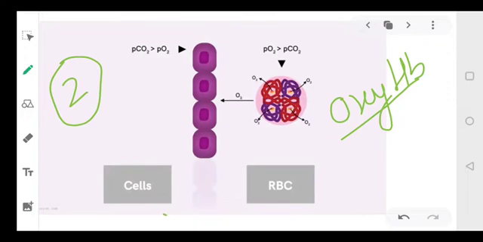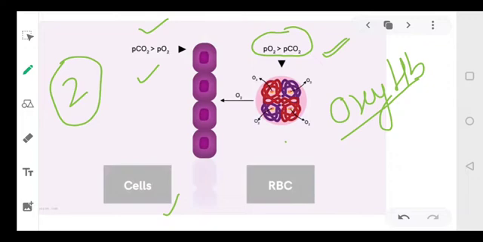In the blood the partial pressure of oxygen is more than CO2. But in the cells, the partial pressure of CO2 is more than oxygen. So reverse है, यहाँ पे oxygen ज़्यादा है, यहाँ पर carbon dioxide ज़्यादा है. Clear? So in this case, this oxygen will dissociate.